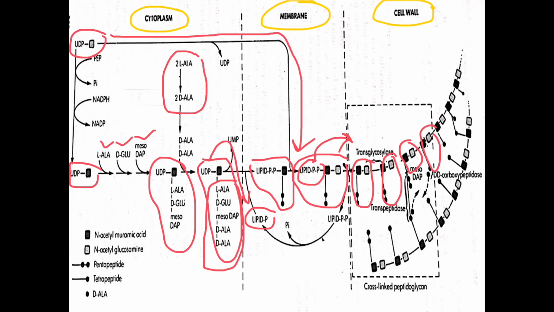There are some enzymes like transglycosylase which will form a bond between these two, as you can see from here, and this will form a polymer of peptidoglycan. So in this way, one polymer of peptidoglycan is formed.